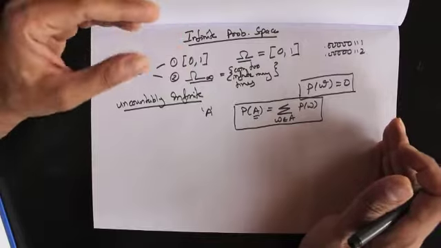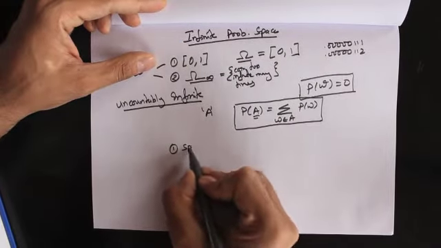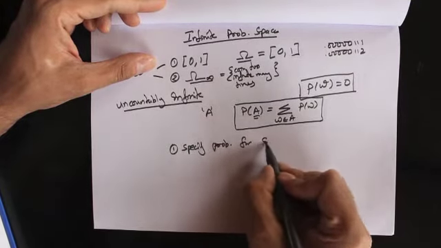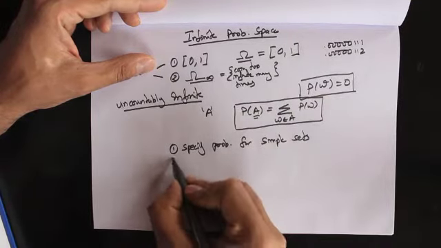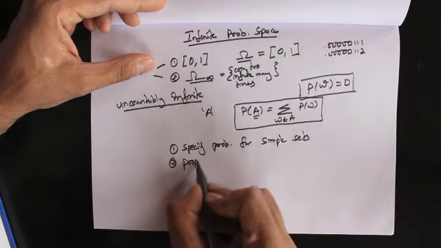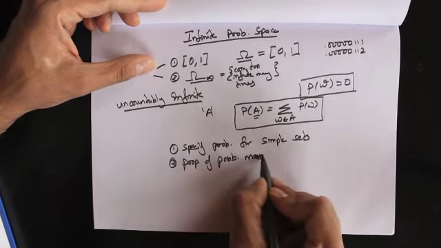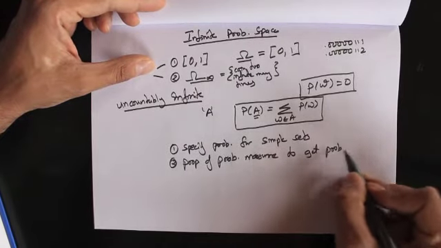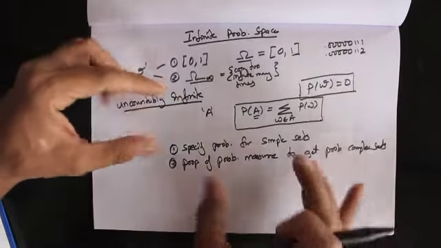So what we're going to do is specify probabilities for simple sets, and then we're going to use properties of probability measure to get probabilities for complex sets. Okay, so this is the approach we're going to take.